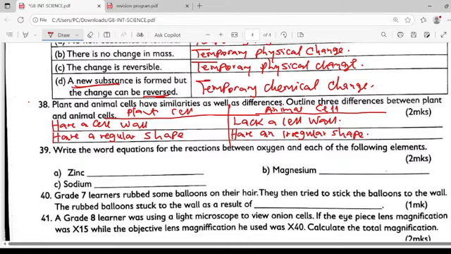The nucleus in a plant cell is at the periphery, while in an animal cell, the nucleus is centrally placed.